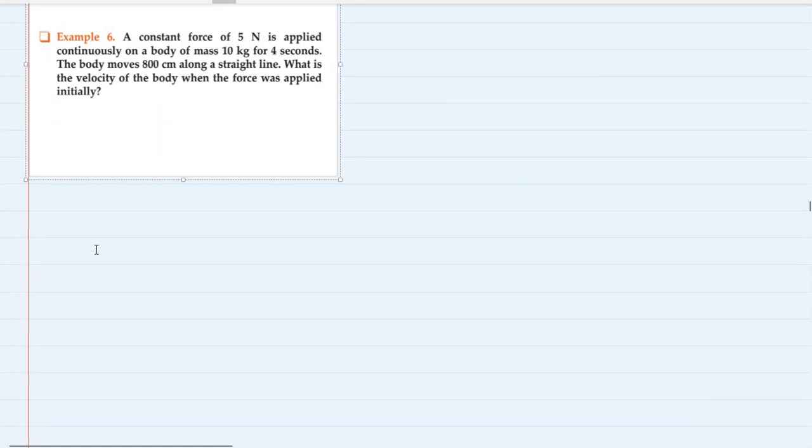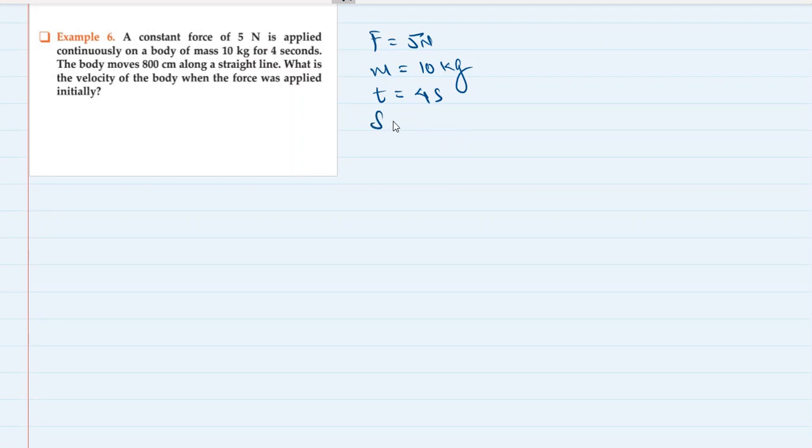A constant force of 5 Newton is applied continuously on a body of mass 10 kg for 4 seconds. So force is equal to 5 Newton, mass of the body is 10 kg, and the time for which the force is applied is 4 seconds. The body moves 800 centimeter along a straight line. So displacement is 800 centimeter after applying the force, that is 800 divided by 100, which is 8 meter.